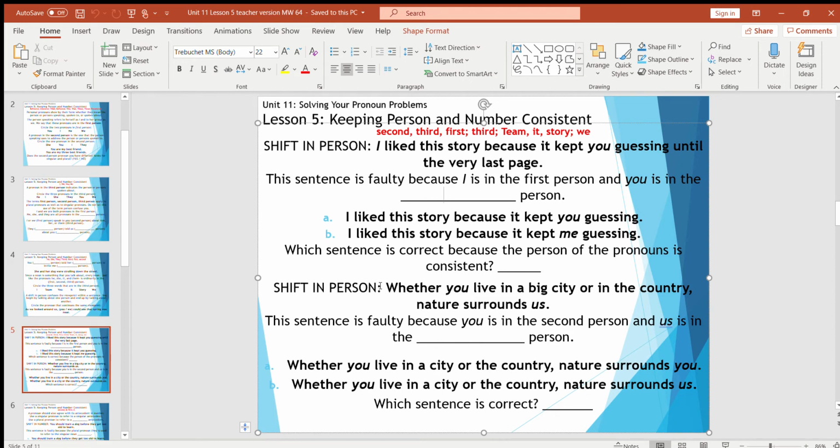So the shift in person: "Whether you live in a big city or in the country, nature surrounds us." This sentence again is faulty because you starts off in the second person, but then us shifts into what? The first person, right? And again, you don't want to shift in person, same way you don't want to shift in your verb tense. So "Whether you live in a city or the country, nature surrounds you," versus "Whether you live in a city or the country, nature surrounds us." Which sentence is correct because the pronouns stay consistent? A, right? You matches with you, that is the second person.